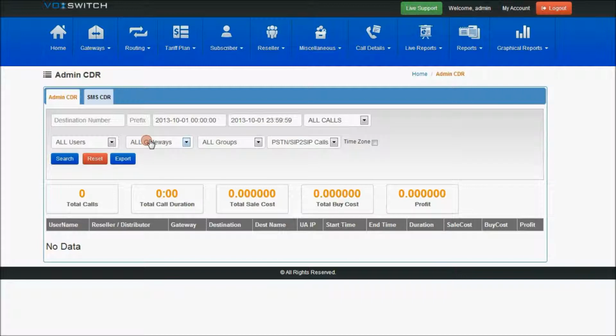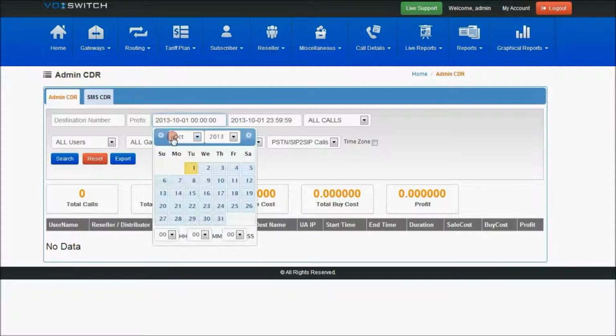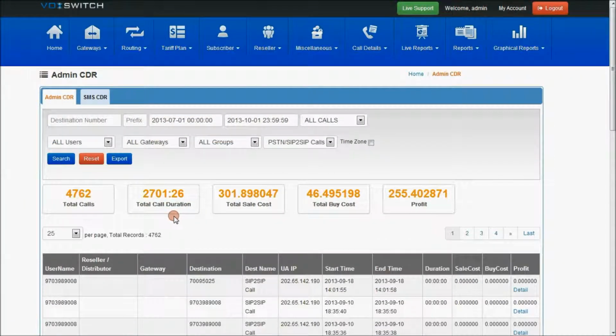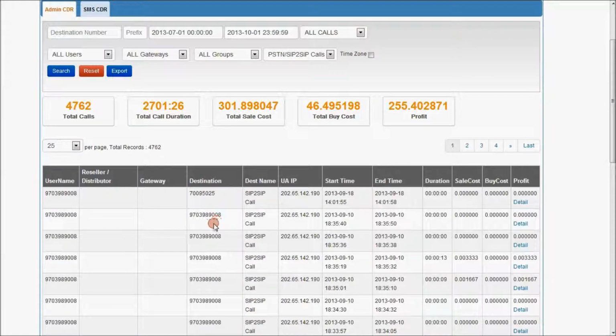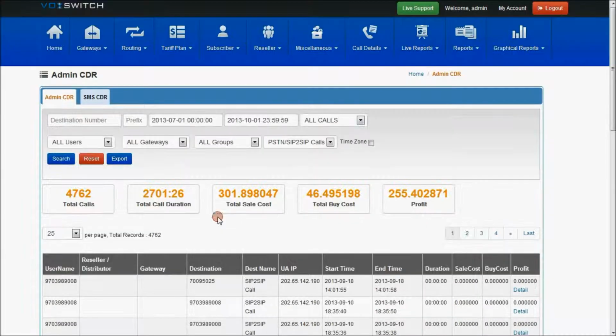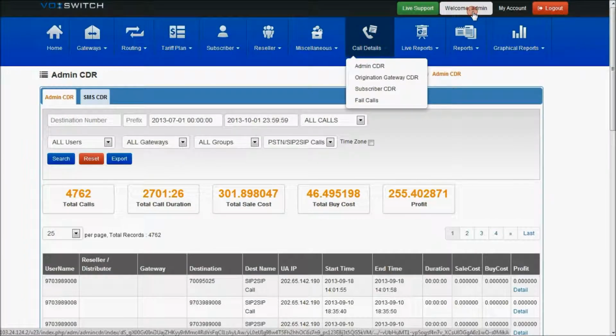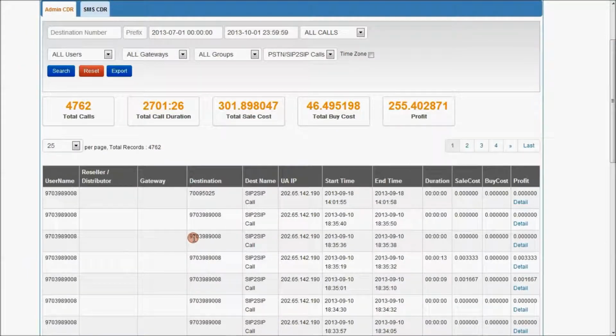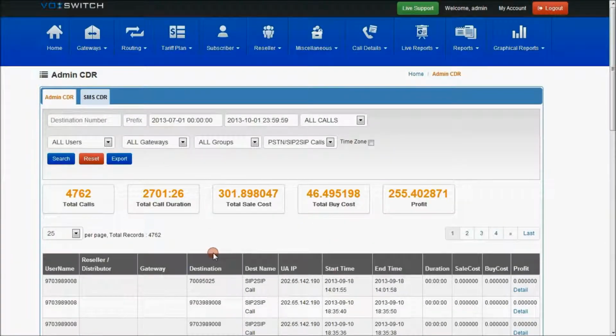Admin CDR. As there is no data at present, let me select the past data. So this is about the CDR with respect to the admin. The call details which are present with respect to the resellers or the subscribers under this particular admin will be displayed in this admin CDR page.